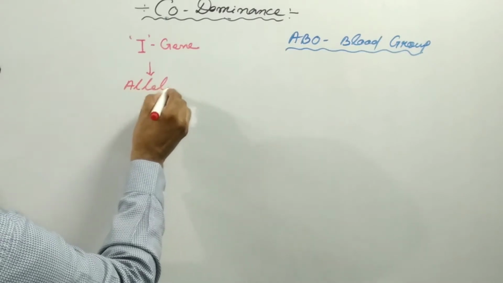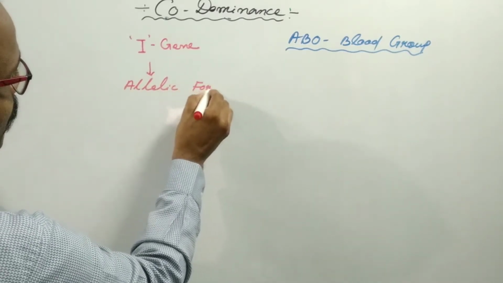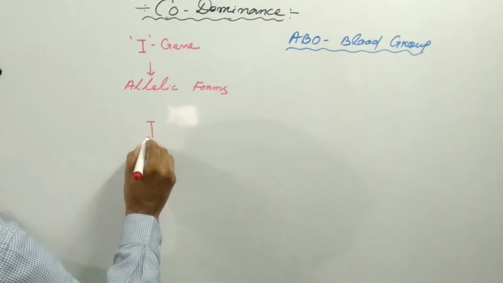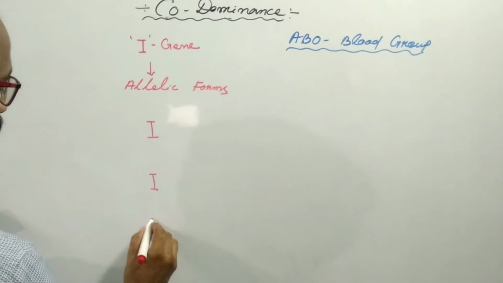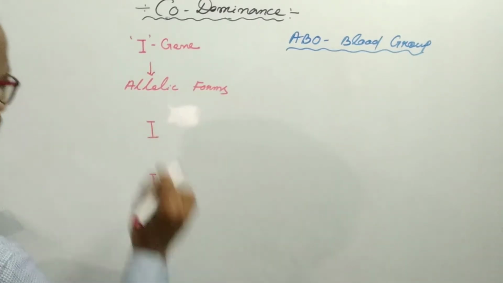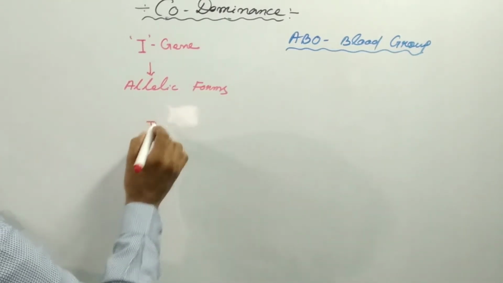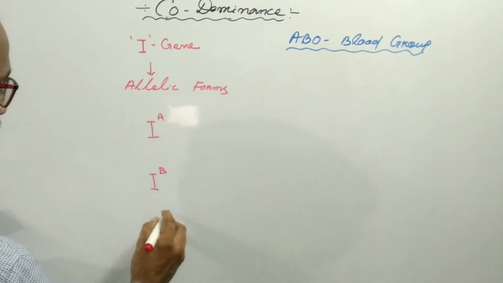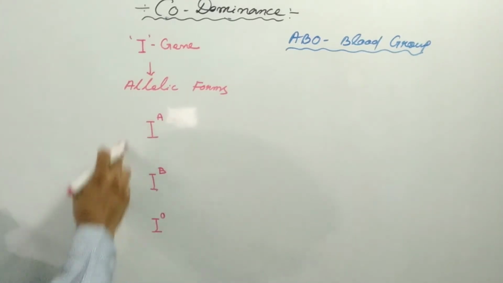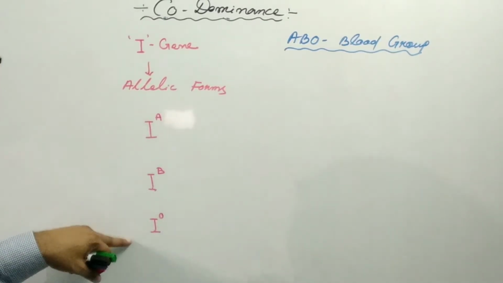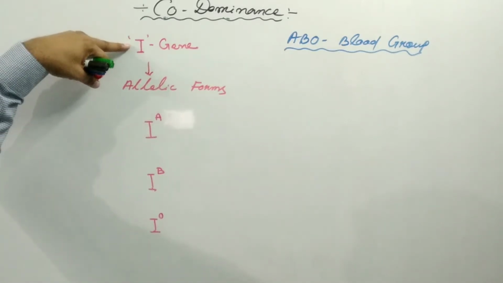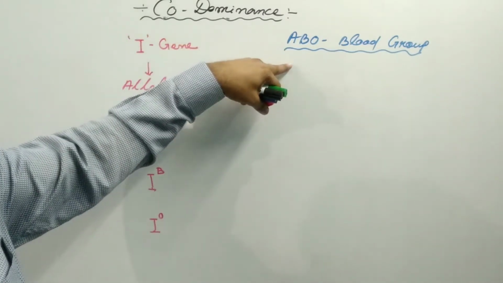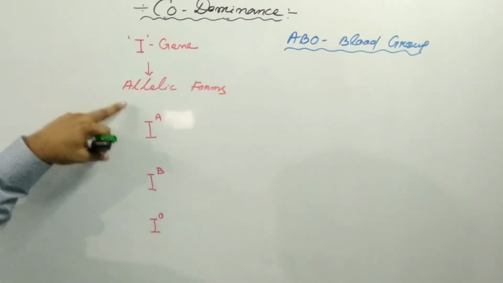We use capital I with different superscripts: I superscript A, I superscript B, I superscript O. These are the different allelic forms of the common gene capital I, which controls the ABO blood group.